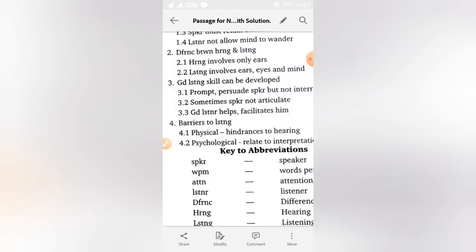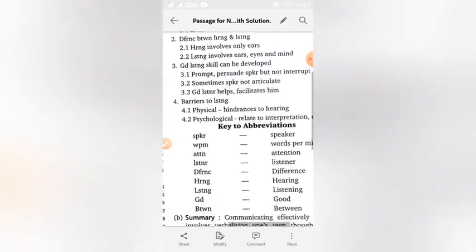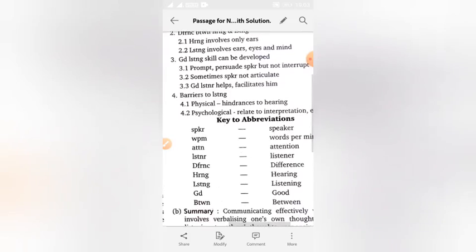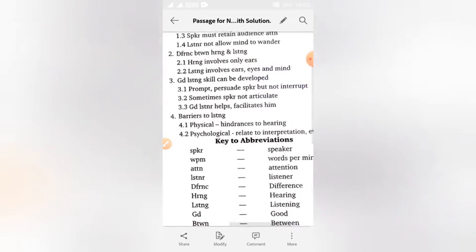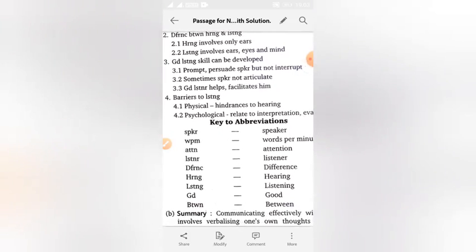So it is necessary in note making. So we have designed some abbreviations here. These are the invented abbreviations. Now in the second subheading we have designed some points. So point number 2.1 is hearing involves only ears, and point 2.2 is listening involves ears, eyes and mind.